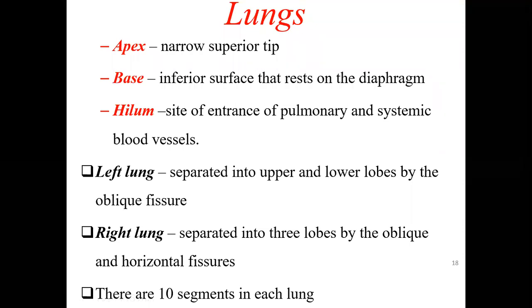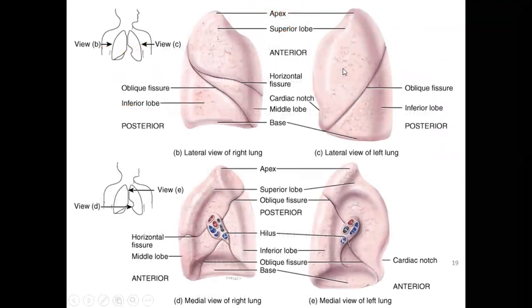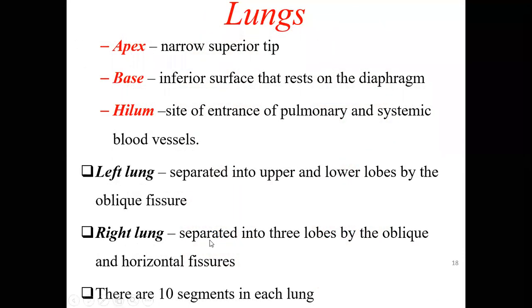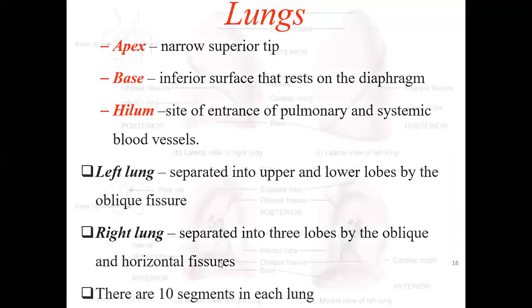How to differentiate between the right and the left lung? The left lung is separated into upper and lower lobes by the oblique fissure. So there are only two lobes in the left lung, and the superior and inferior lobe are separated by the oblique fissure. But check out the right lung, it is separated into three lobes. The left lung has only two lobes, but the right lung has three lobes separated by the oblique and horizontal fissure. So it has two fissures.